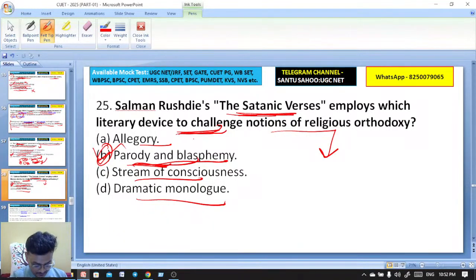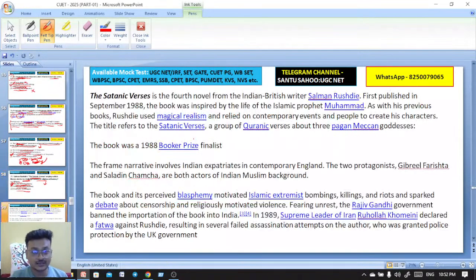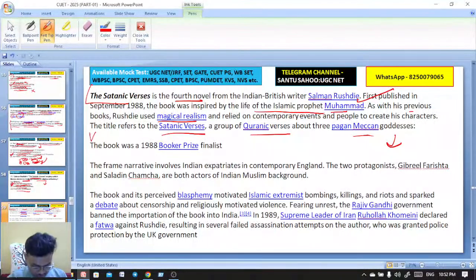Here you see, exactly. You see, this is the fourth novel. Satanic Verses is the fourth novel by Salman Rushdie. Here, he was actually inspired by the life of the Islamic prophet Muhammad. As with his previous books, Rushdie also used magic realism in this novel. The title refers to the Satanic Verses, a group of Quranic verses about the pagan Meccan goddesses. You must also know that this book won him the 1988 Booker Prize.